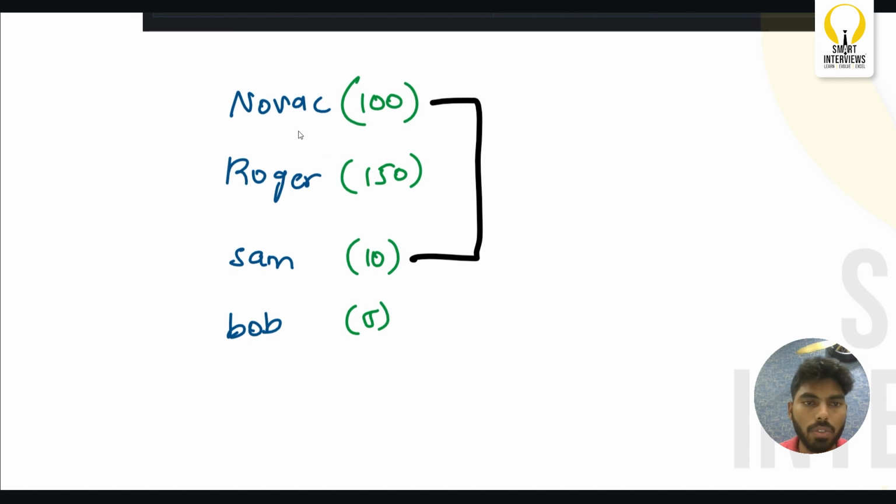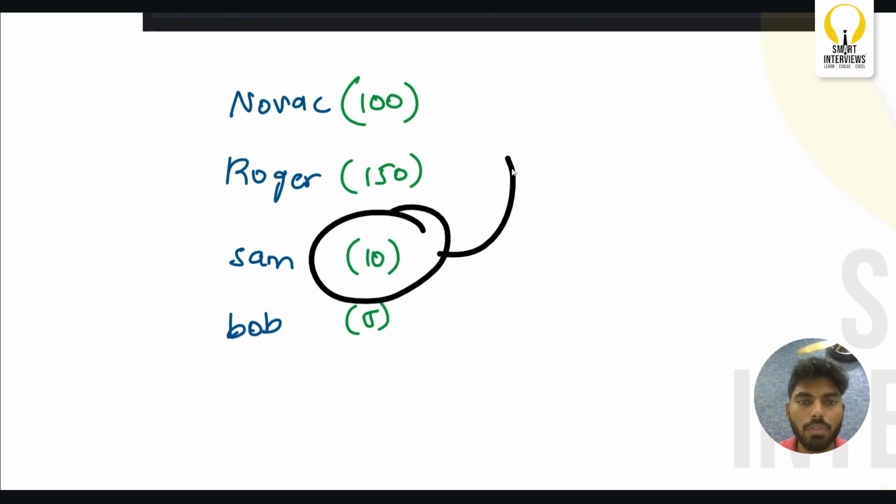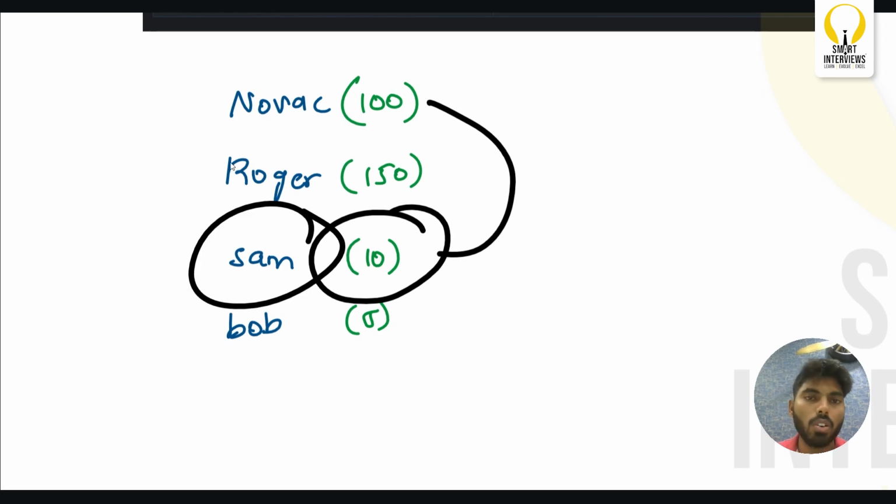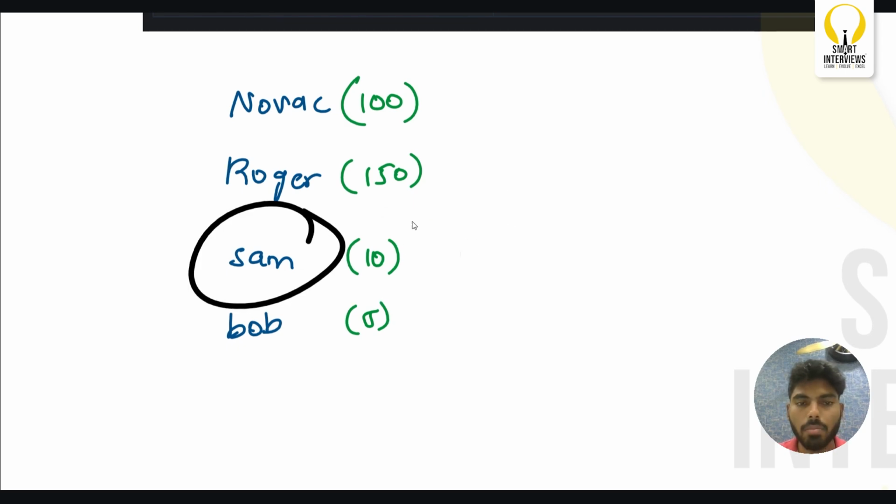Obviously, Novak is going to win. And if you pair Roger and Bob, who is going to win? Obviously, Roger is going to win, right? This kind of pairing is not valid. Why is that? Because you are pairing a low skilled person with a high skilled person. If you pair in that way, Sam is never going to win, right? Sam is never going to win.